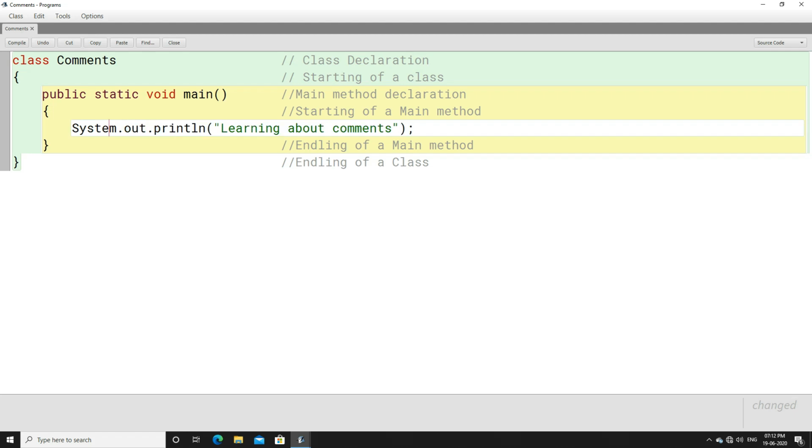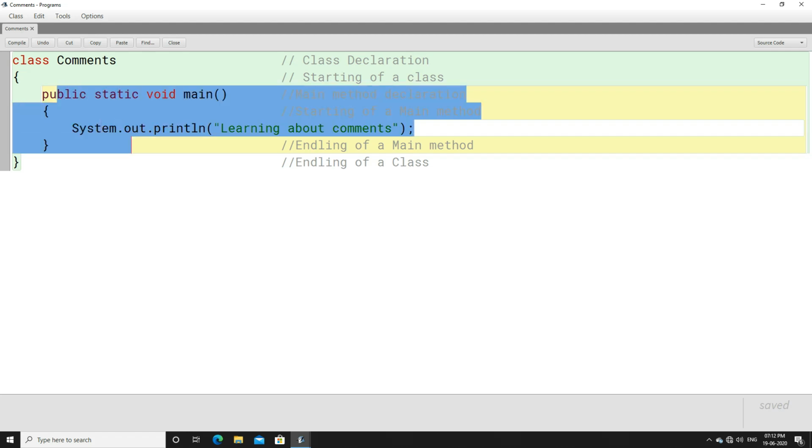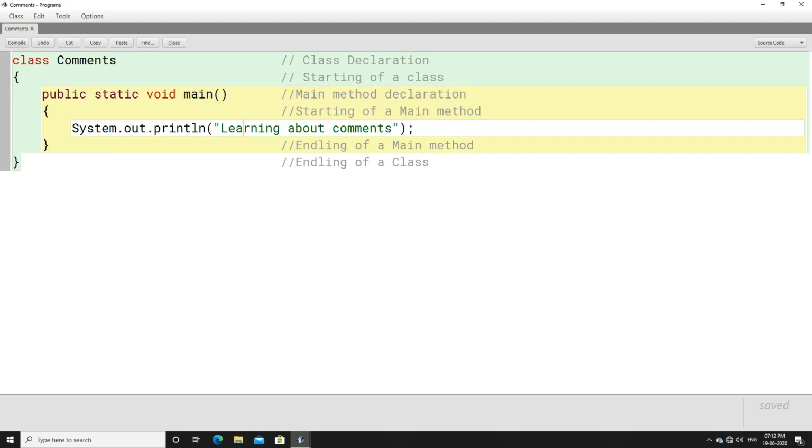The reason is that it is written within the main method, right? Whatever you write within the main method, whatever you write within System.out.println inside double quotes, will get printed as it is, because it is considered a string.